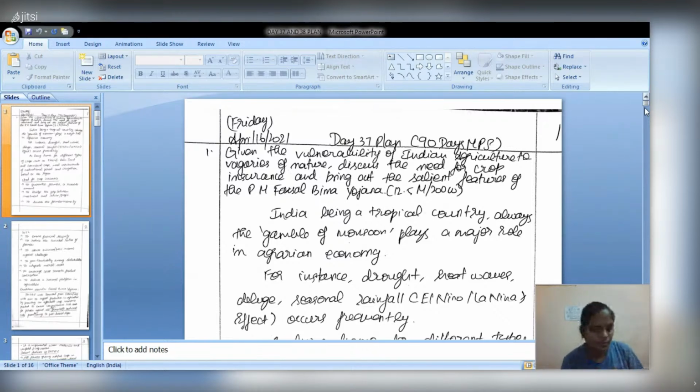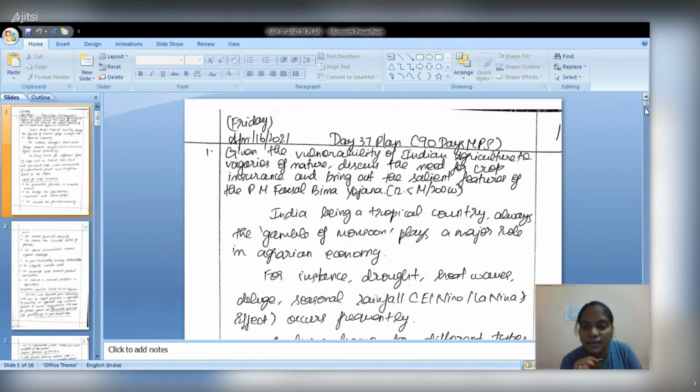So the first question is: given the vulnerability of Indian agriculture to various vagaries of nature, discuss the need for crop insurance and bring out the salient features of the Fasal Bima Yojana. Okay, this is a very direct question.